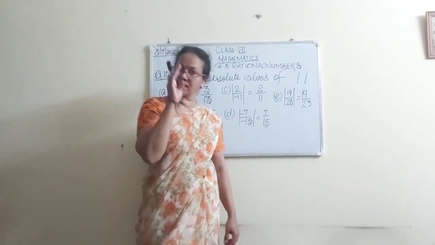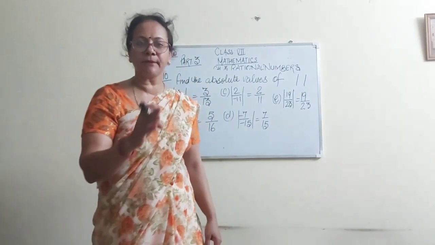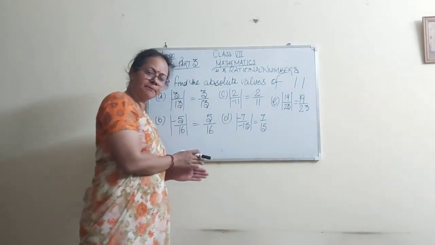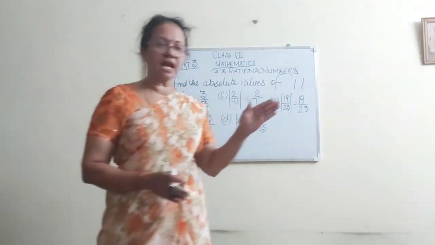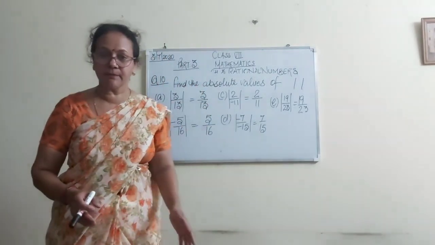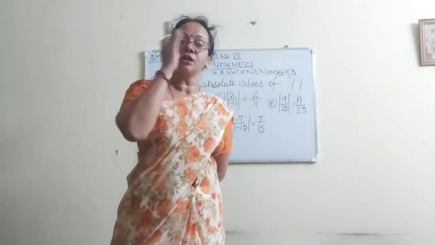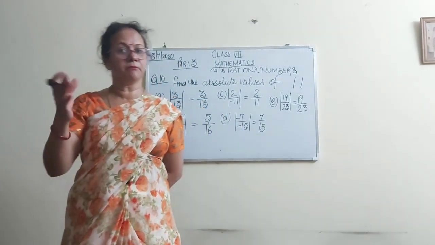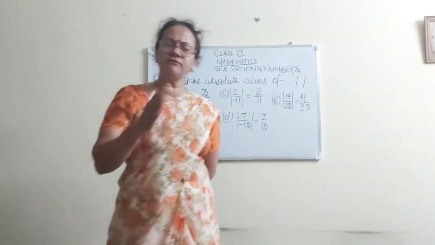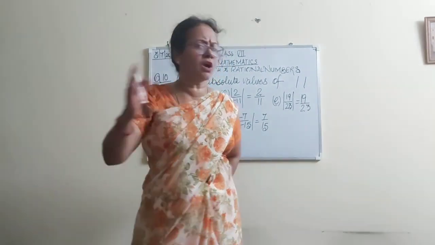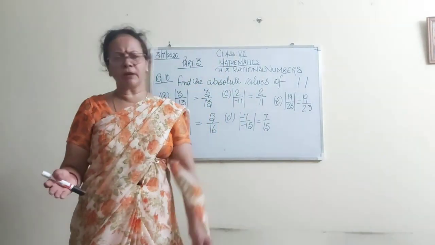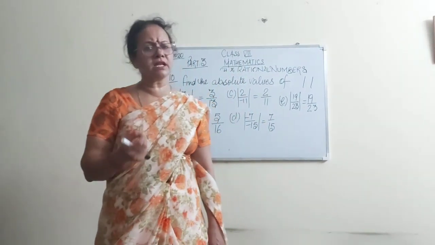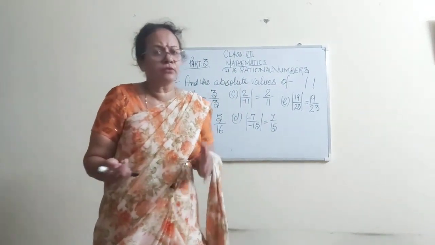So you should practice the exercise along with the examples till exercise 3.1. Whatever examples are there, you have to revise thoroughly. Is it clear? Then your concept will be clearer for the next topic. And the homework I have given is not too big. I have given one part in one question, two parts. Otherwise, I have not given too much. So you will do it.